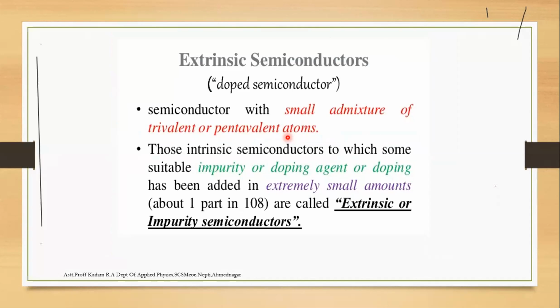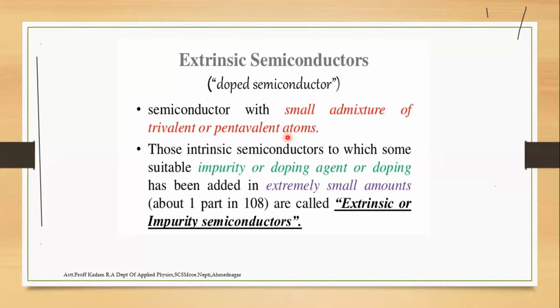Second is the extrinsic semiconductor. It is also called a doped semiconductor, meaning a semiconductor with small admixtures of trivalent or pentavalent atoms. Adding impurity to the pure form is called the doping process.